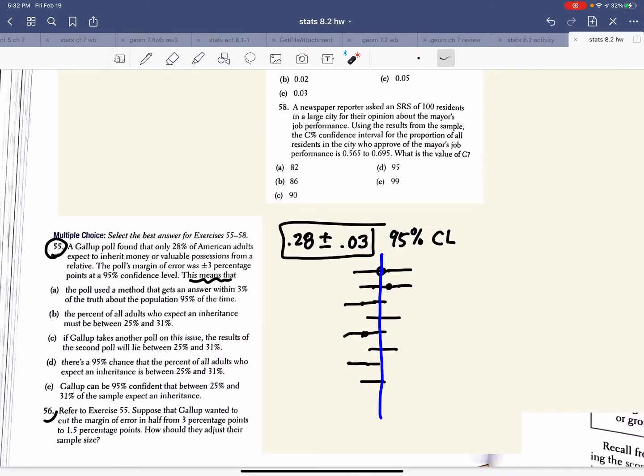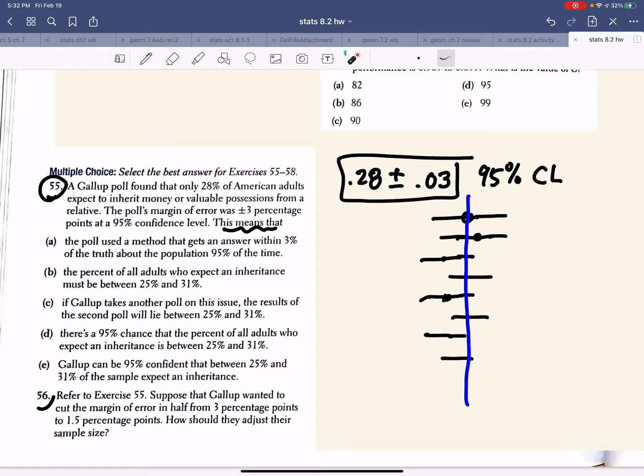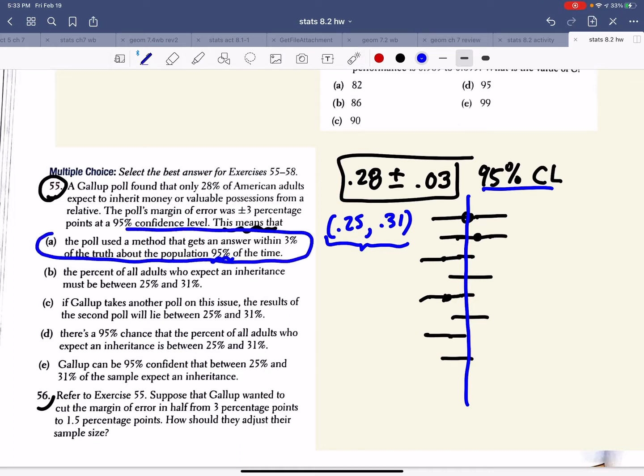When we look at our homework, the first one, A, says the poll uses a method that will get an answer within 3% of the truth about 95% of the time, right? And that's what we're essentially saying here. We're saying that this confidence interval would capture the truth about 95% of the time. So we like A, but let's go ahead and eliminate the other ones.